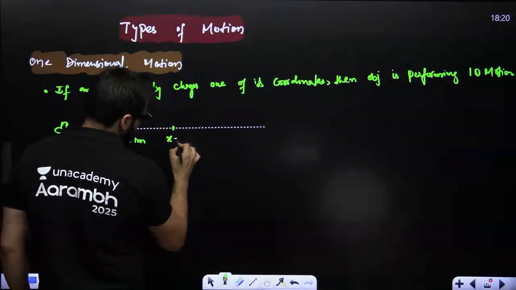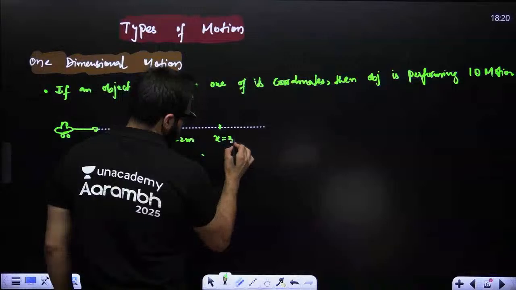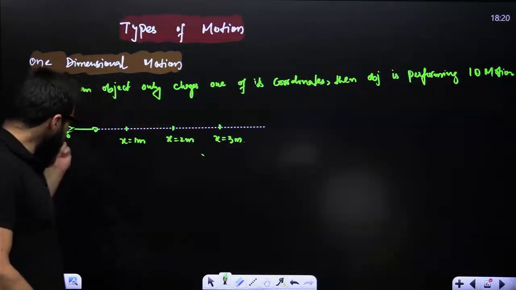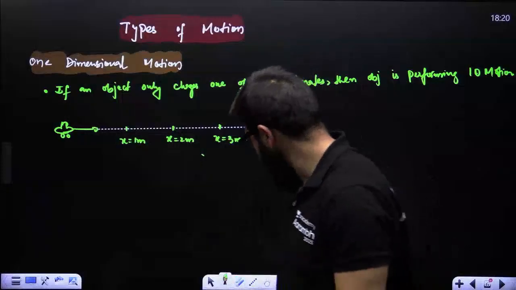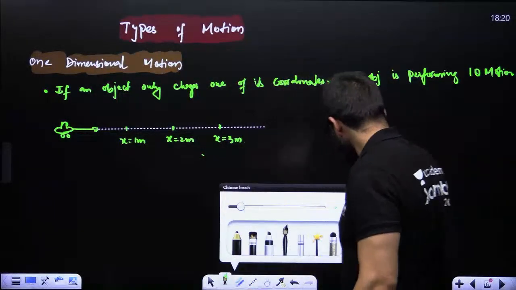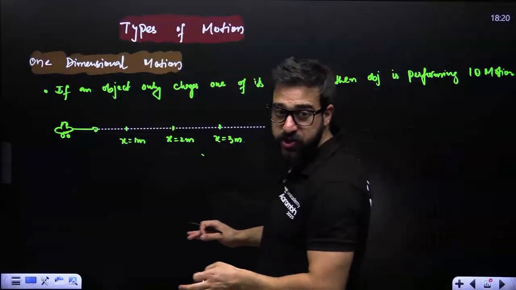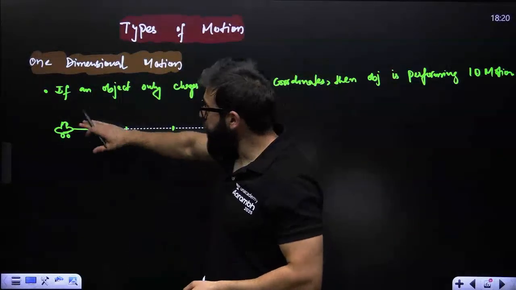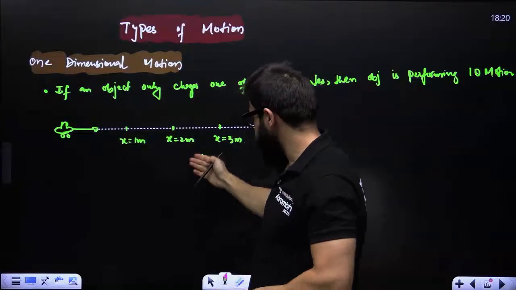Position of the car here x is equal to 2 meters. Position of the car here x is equal to 3 meters. So can I not say in this particular case, car is moving along x only? Here only x coordinate is changing. Y coordinate of the car is not changing. See, x is 1, x is 2, x is 3.